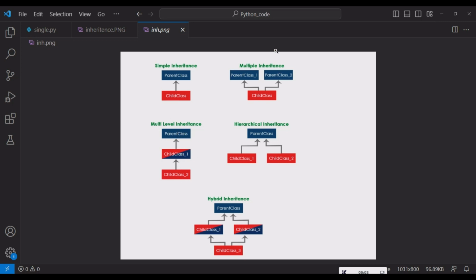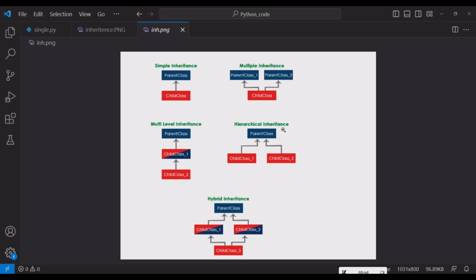Next is multiple inheritance. In this, we have multiple parent classes and a single child class inheriting from multiple parent classes. It means we have parent class 1 and parent class 2, and when we create an object for the child class, then we can access attributes and methods of parent class 1 and methods and attributes of parent class 2. This is multiple inheritance.